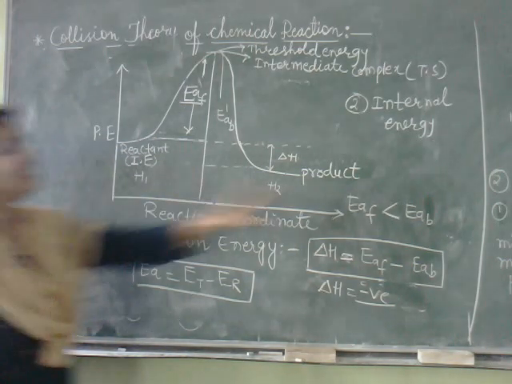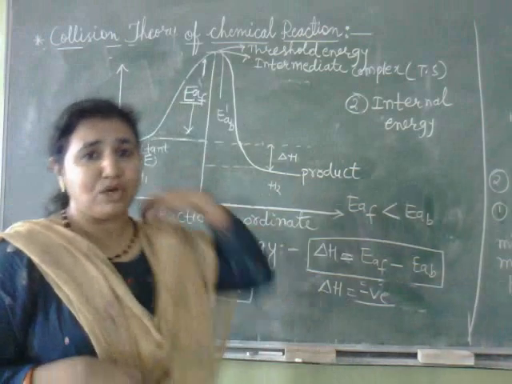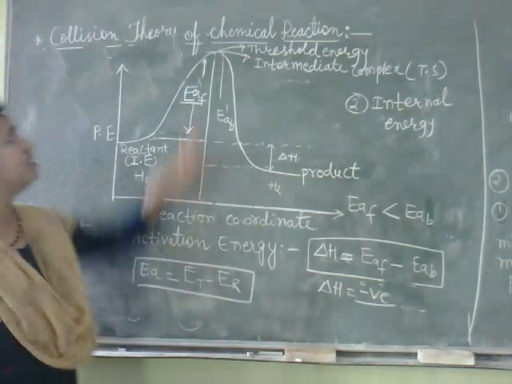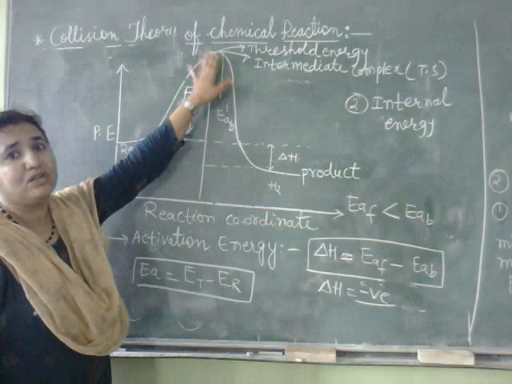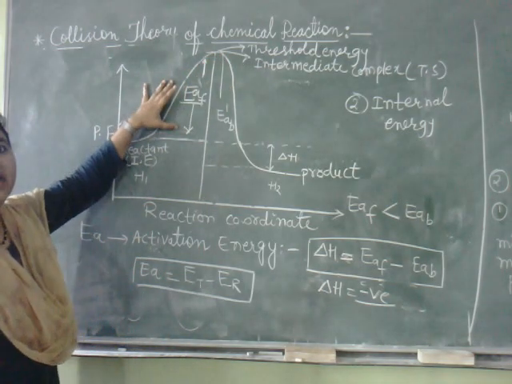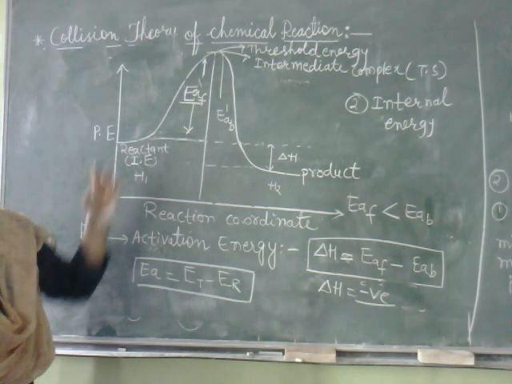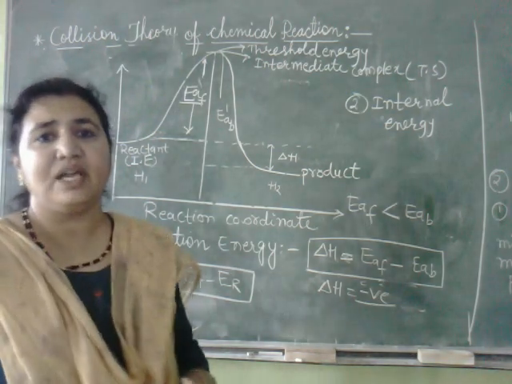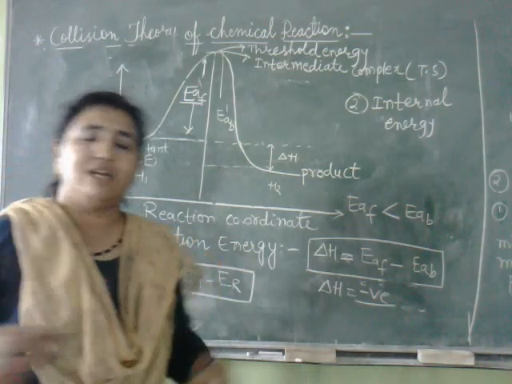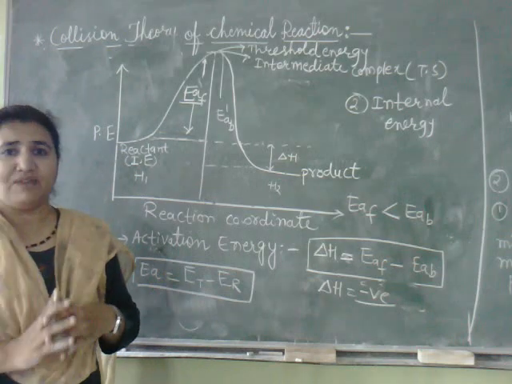Second point is the energy barrier. The reacting molecules have to cross this energy barrier, and to cross it they need some extra energy. The reacting molecules will have only normal energy, so they get this extra energy from a collision, but that collision should be effective.